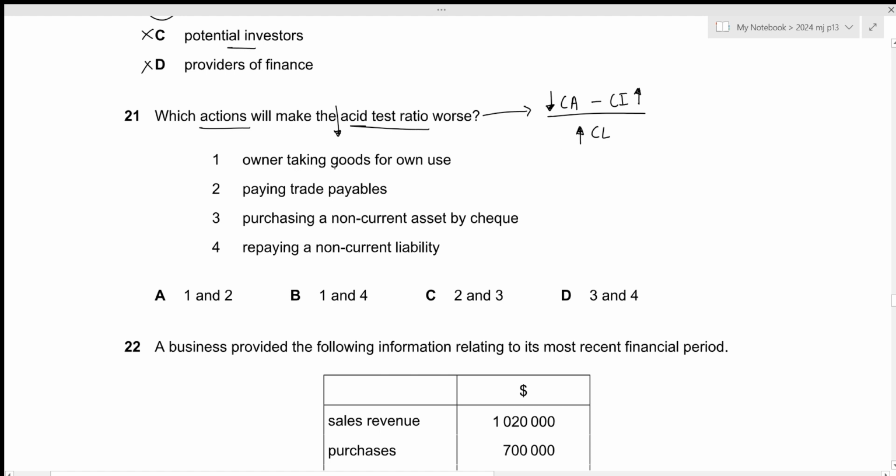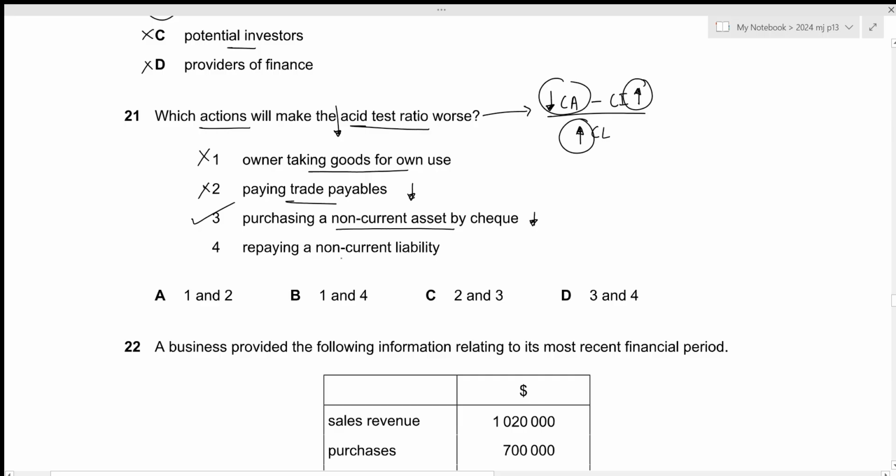The first one is owner taking goods for own use. So if the owner takes goods for own use, it will definitely reduce our closing inventory. But in this case, we want to increase the closing inventory. So this is incorrect. Second one is paying trade payables. If we pay trade payables, then our current liability will decrease, but we want the opposite. So again, this is also incorrect. Third one is purchasing a non-current asset by cheque. If we purchase a non-current asset by cheque, our current asset will decrease because the bank balance will be reduced. That is what we require, so this one is correct.